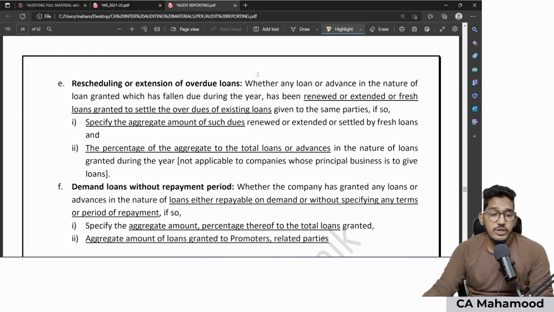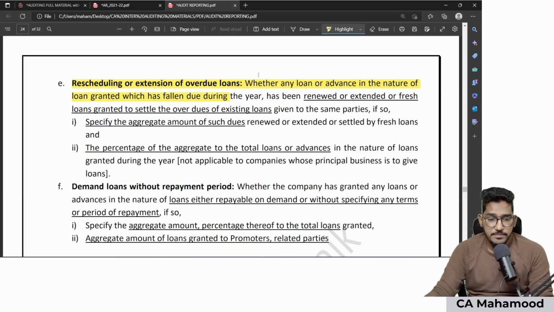Then we have rescheduling or extension of the loans, which means your company has given some loan in the past and that loan has fallen due during the year. In the current year, the due date is there. When the due date is in the current year, your client should have collected the money. But instead of collecting the money of the loans which have fallen due, what your client is doing is they are either renewing it or extending it, or a fresh loan is given to the same party to settle the old loan. Did you find any of these transactions?